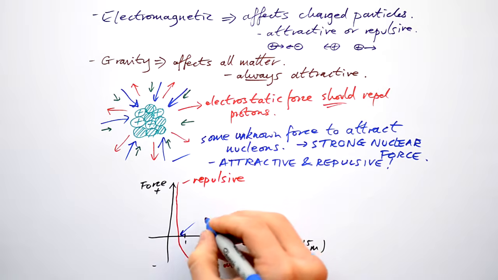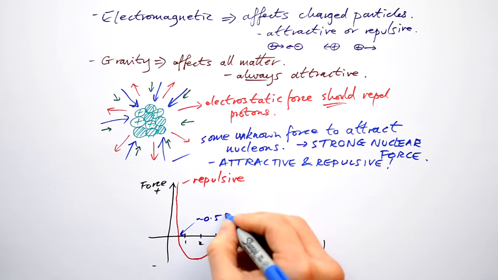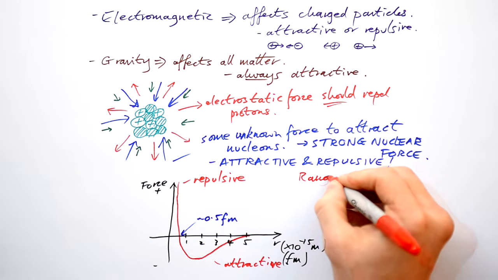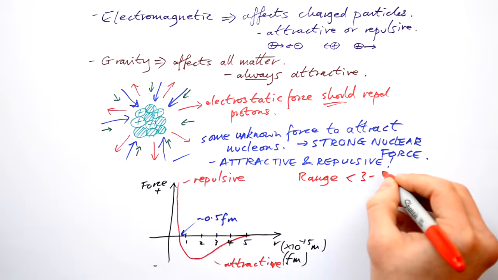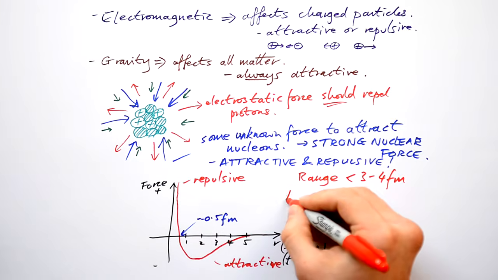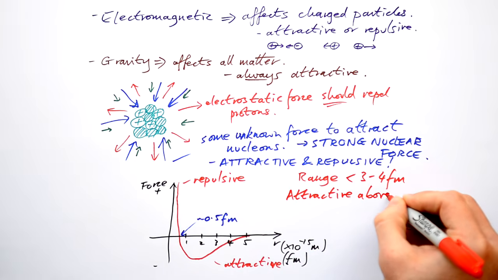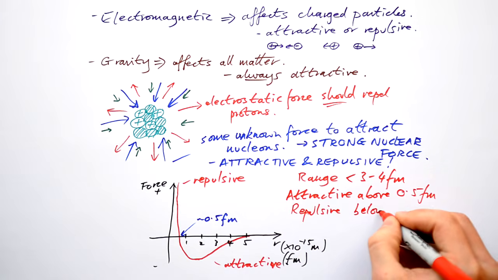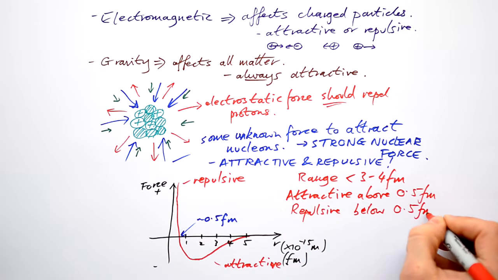This happens at about 0.5 femtometers. That means that its range is below 3 to 4 femtometers. But then we know that it's attractive above 0.5 femtometers, but it's repulsive below 0.5 femtometers.